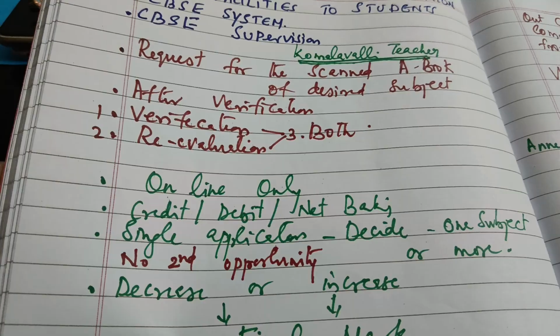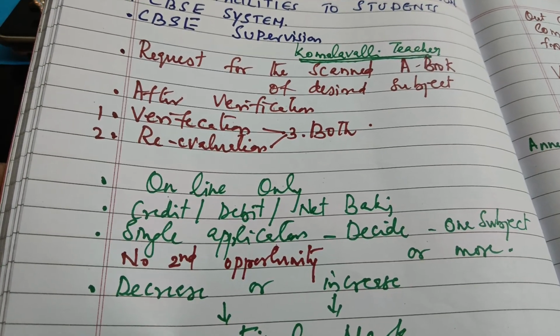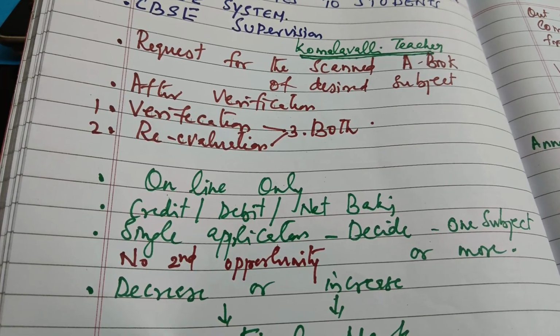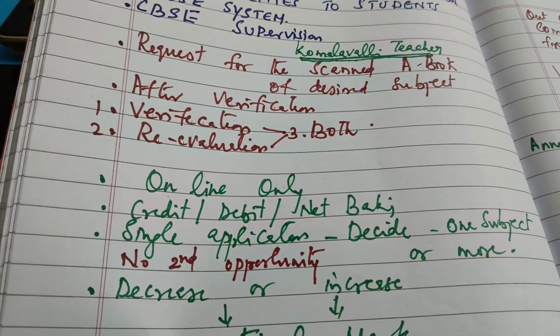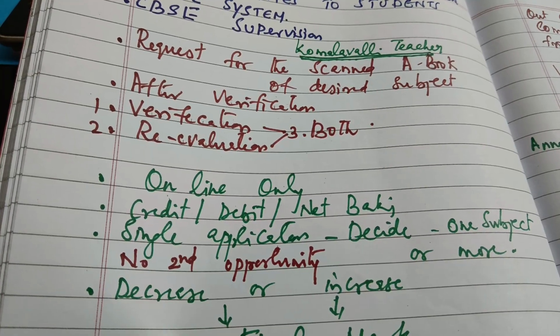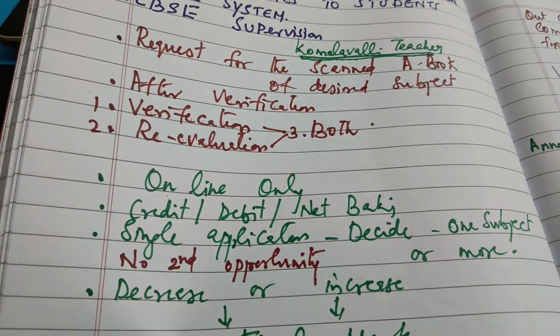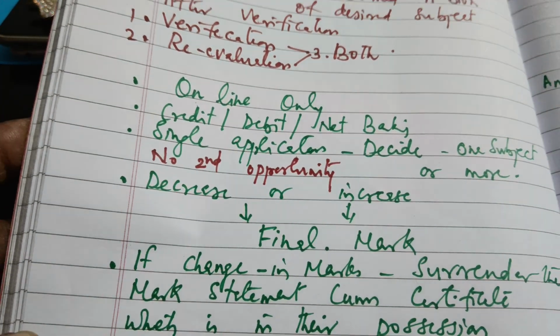After getting this, you can verify, and after your verification you can do three things: you can ask the board to verify the marks, or you can ask the board to re-evaluate your marks, or both. And it can only be applied online.